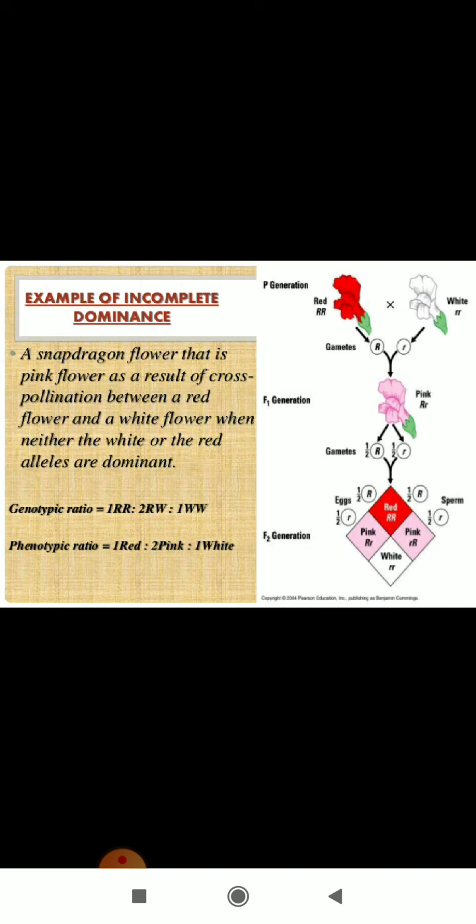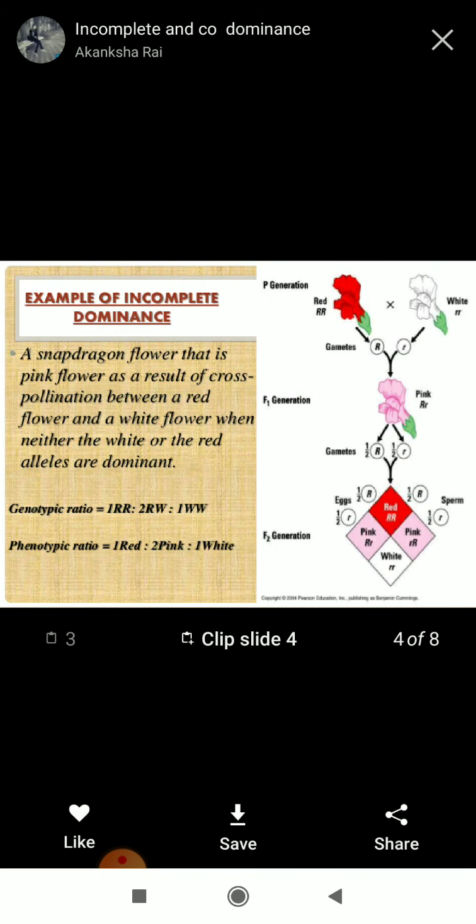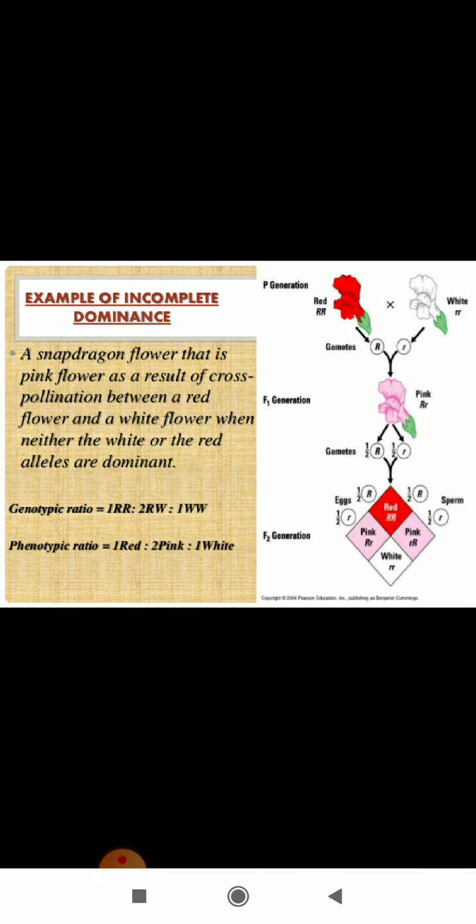So the genotypic ratio would be one capital RR, two capital R small r, and one small rr. That means one red, two pink, and one white. And the phenotypic ratio is the same again. It is one red, two pink, and one white. So this is known as the law of incomplete dominance.